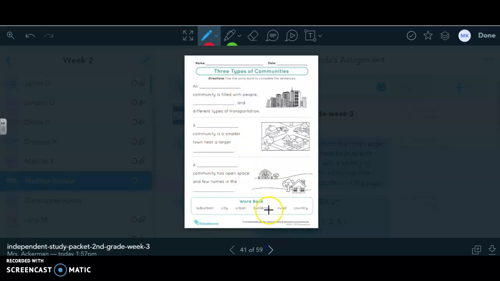And then for social studies and science, okay, we talked about these here for social studies. You are using this word bank down here to fill in these blanks. And look at the pictures while you're doing it. A blank is a community filled with people, buildings, and different types of transportation. And then a blank is a community that is a smaller town near a larger city. And then this last one, a blank is a community that has open space and few homes in the area. Okay? Use these word banks.